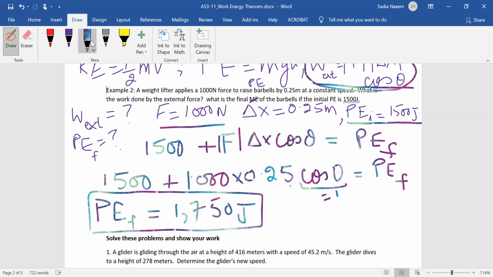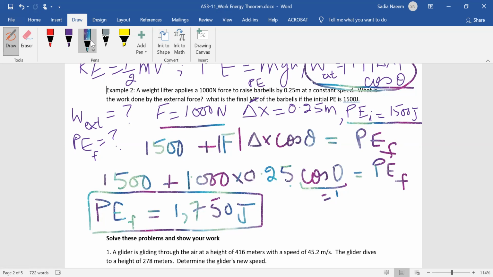The weightlifters will sometimes hold it up there for as long as they can, and then just drop it. So in that case, your mechanical energy at the very top would also be P final energy at that point. Because if he's holding it there or she's holding it there, then that's also mechanical energy. But anyway, that's the final potential energy.